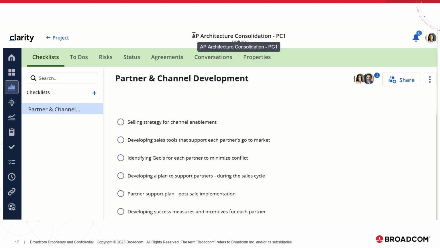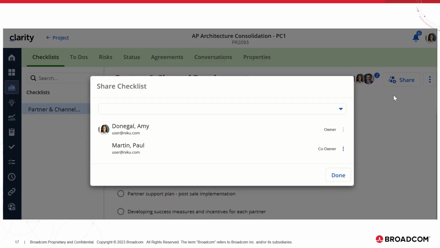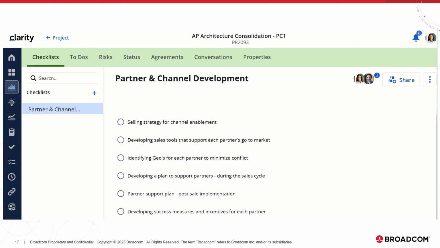As we can see, the newly created project has the checklist coming from the template, and when we look at the participants list, we see Amy Donegal as the owner and Martin Paul as co-owner. Point to be noted here is the checklist owner, co-owner and collaborators from template will not be copied while converting an idea to a project.